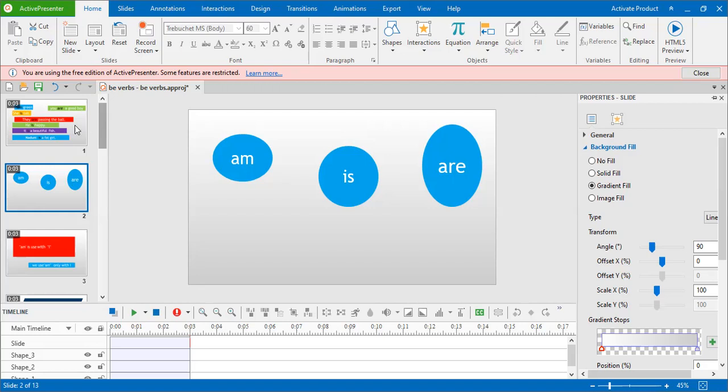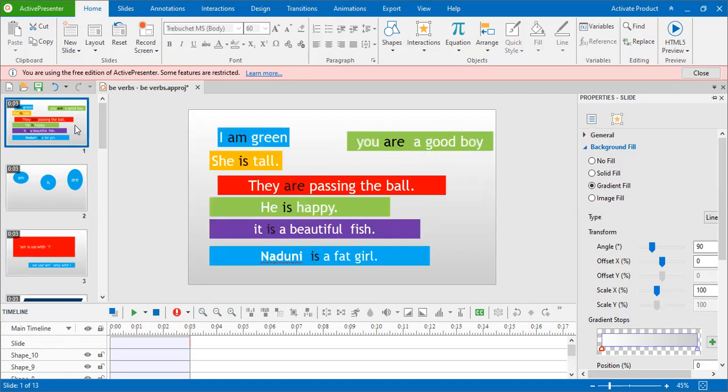Today our lesson is be verbs. Be verbs. Now look at these sentences. Shall we read them? I am green. She is tall. They are passing the boat. He is happy. It is a beautiful fish. Naduni is a fat girl. You are a good boy.